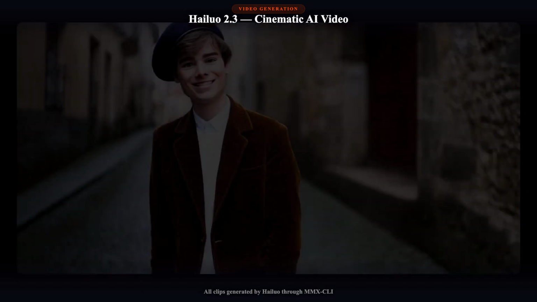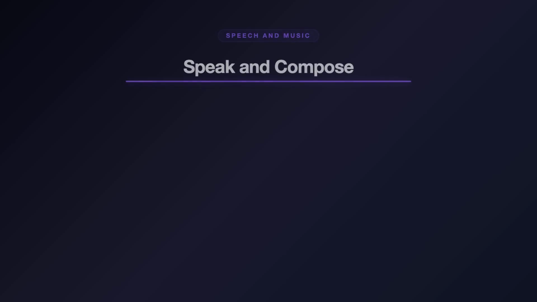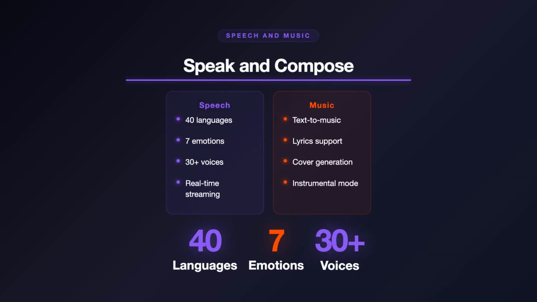The latest version, Hailuo 2.3, delivers breathtaking motion and lifelike emotion at up to 1080p resolution with 24 frames per second. Your agent can generate video demos, visual explanations, or creative content, all from the terminal. The speech engine is equally impressive. MiniMax Speech 2.8 supports 40 languages with real-time response and intelligent parsing. 7 emotions are supported, so your agent doesn't just speak text, it expresses feeling. Generate narration for video content, character voices for interactive applications, or real-time conversational responses for voice agents.